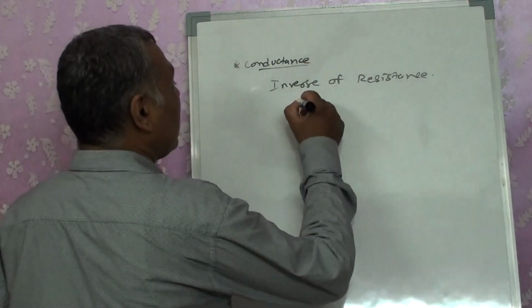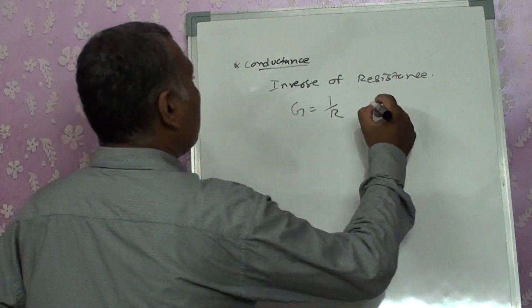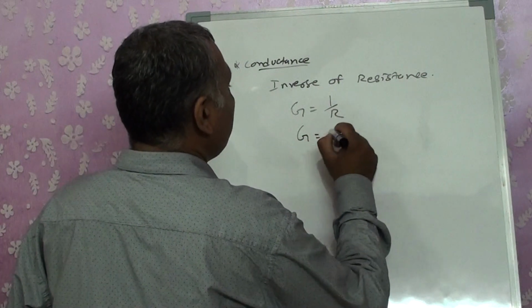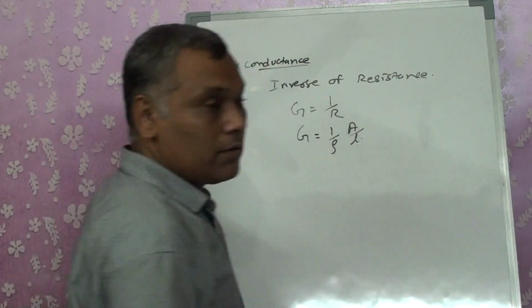So from this, can I write G is equal to 1 by R? G is equal to 1 by rho L by A inverted, that is, G equals 1 by rho times A by L, right?